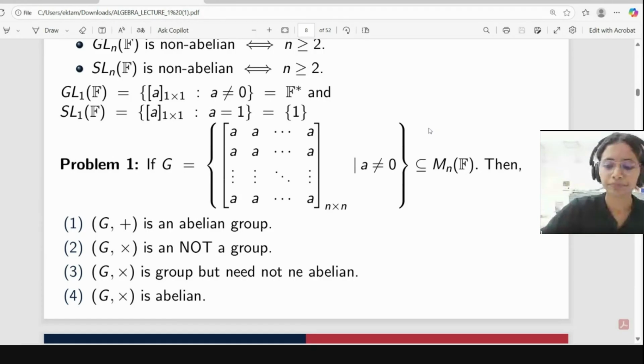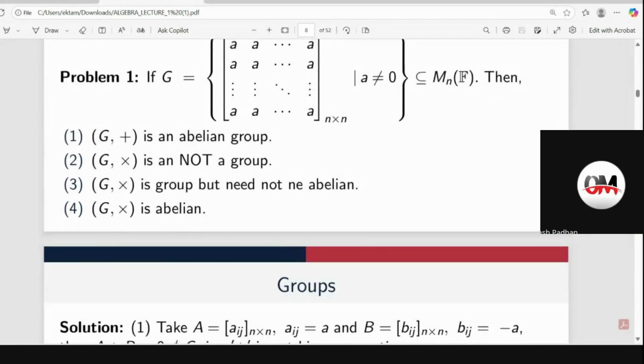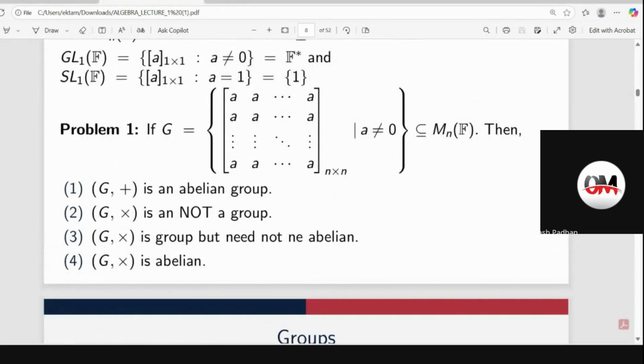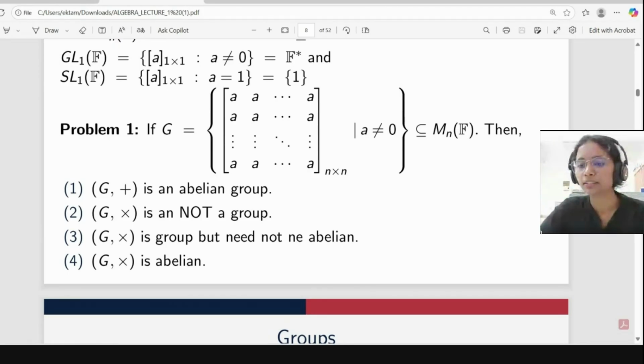Okay, so I'm doing this. Option C, ma'am. It is a group but need not be abelian. Okay. What about others? There are 53 members, but no one is saying.